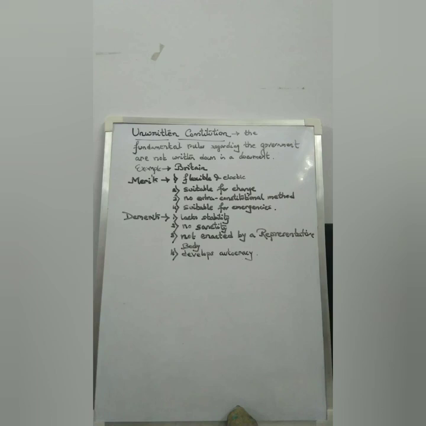Another merit of an unwritten constitution is that there is no scope for the development of extra constitutional methods, because in case of a written constitution we have seen that as it is a codified document, sometimes extra constitutional methods develop from time to time. So in case of an unwritten constitution, no such methods are developed.